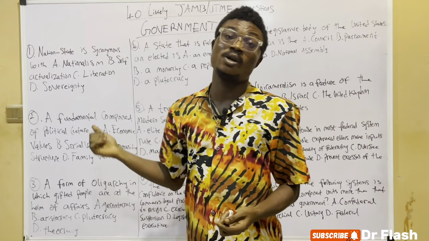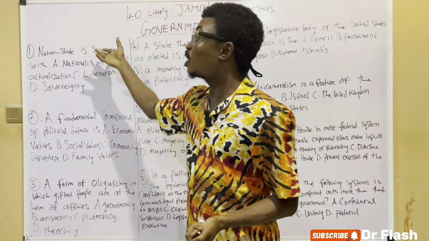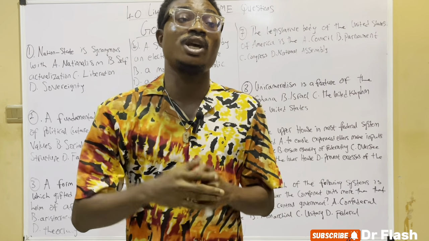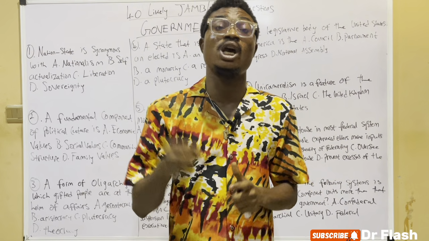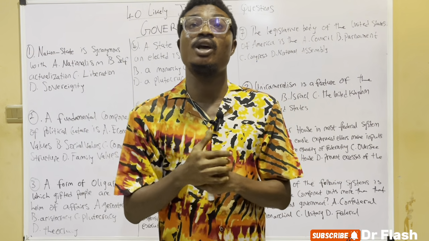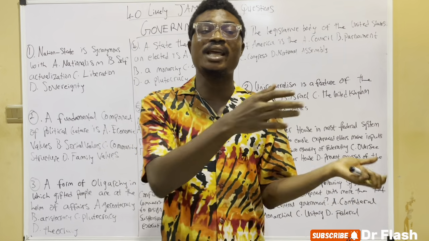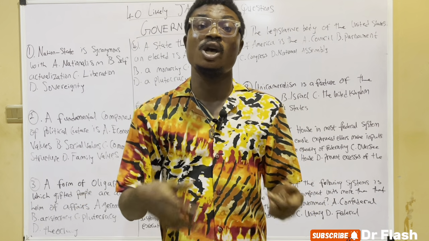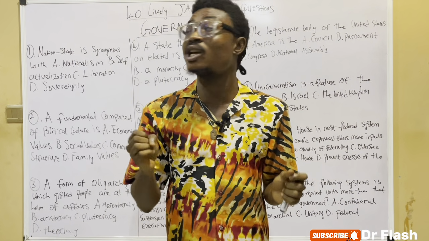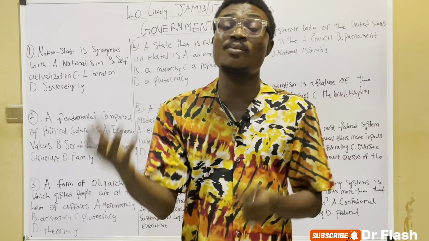But we saw that sovereignty is the right answer to pick, because nation state is defined as any group of people living in a geographical territory with the presence of sovereignty. A nation state could be characterized by either heterogeneous or homogeneous characteristics. So nation state is synonymous with a sovereign state.